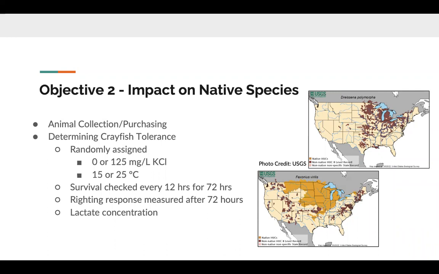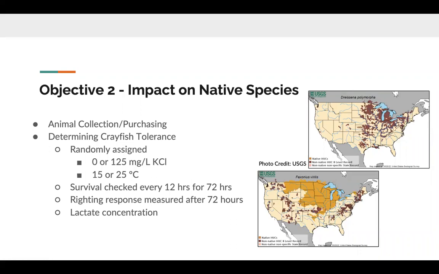The crayfish were then also randomly assigned to one of 2 potassium chloride concentrations, either 0 or 125 milligrams per liter, and then at 2 different water temperatures of 15 or 25 degrees Celsius. We checked survival every 12 hours for 72 hours, and then after the 72 hours, we measured their righting response and their lactate concentration.